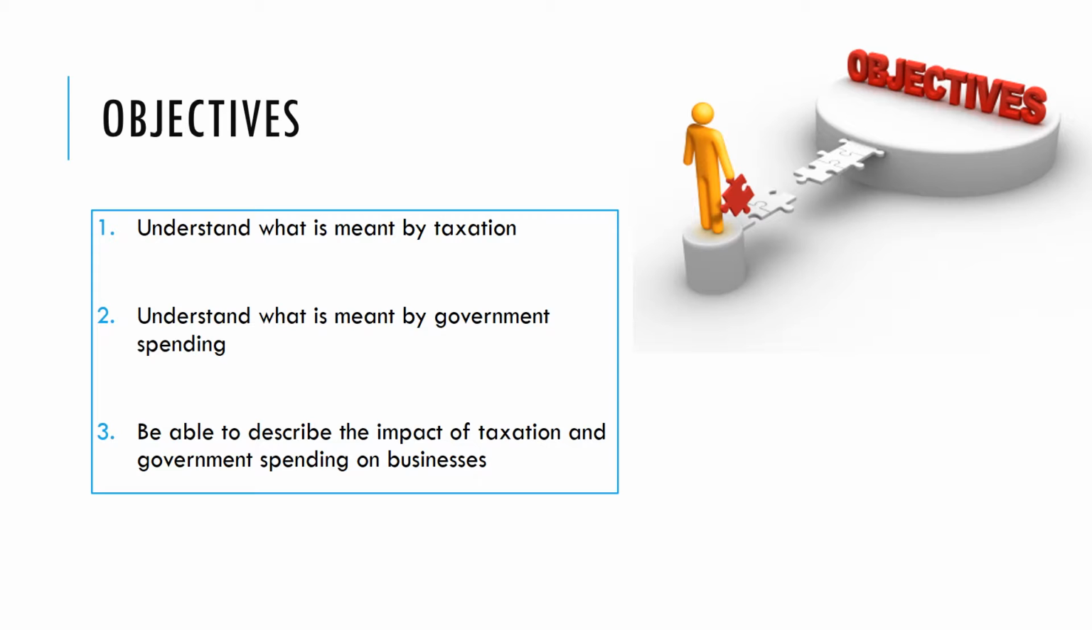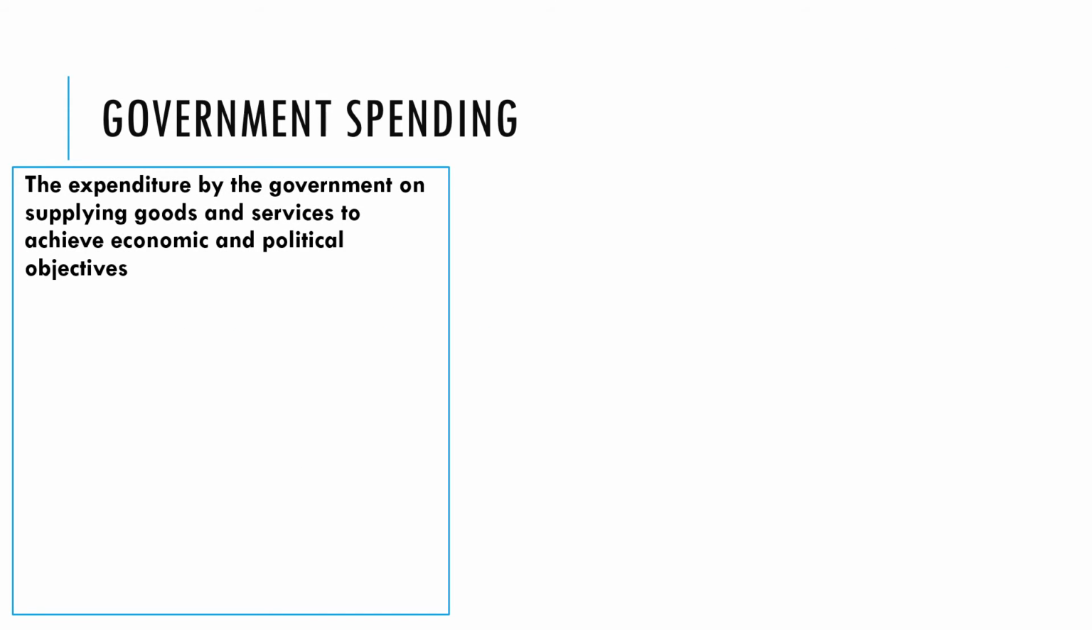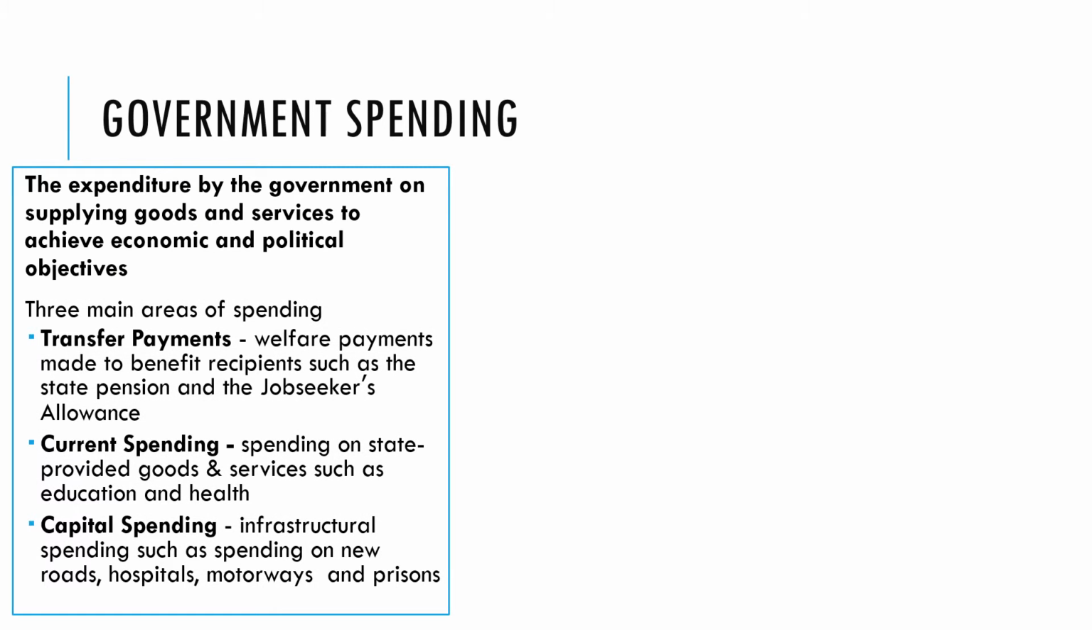Now let's go on and look at what is meant by government spending. Government spending is the expenditure by the government supplying goods and services to achieve economic and political objectives. And there are three main areas of spending that a government do. The first one is transfer payments, and these are welfare payments made to benefit recipients such as the state pension or the job seekers allowance.